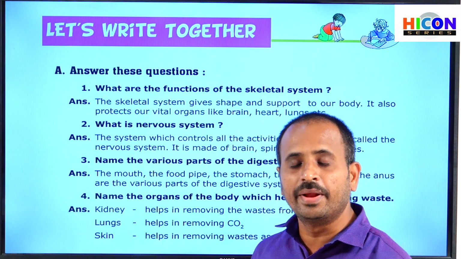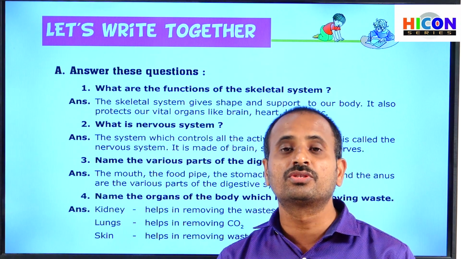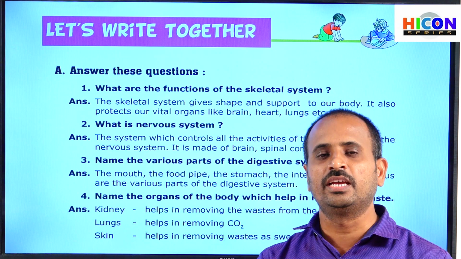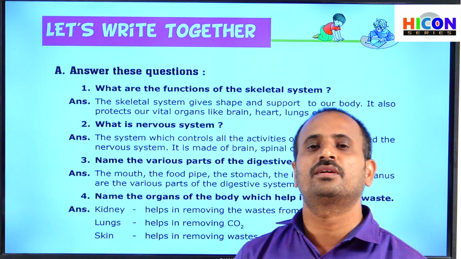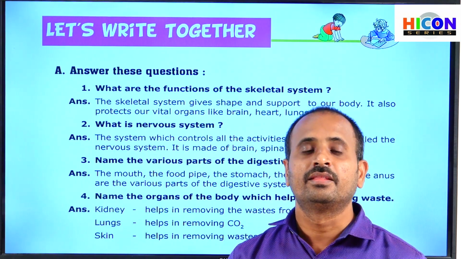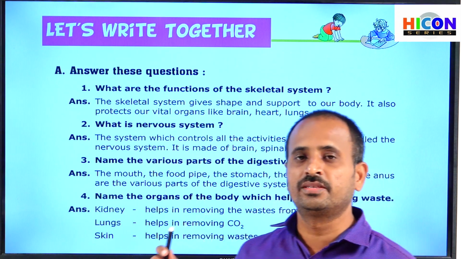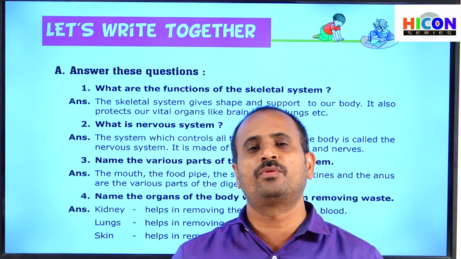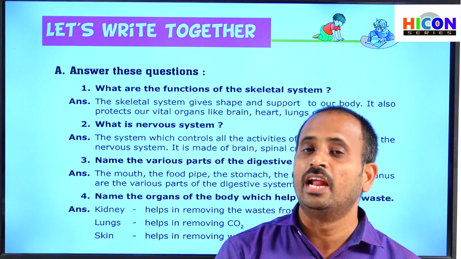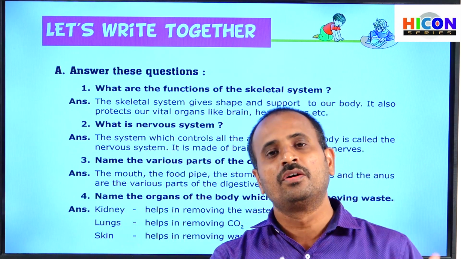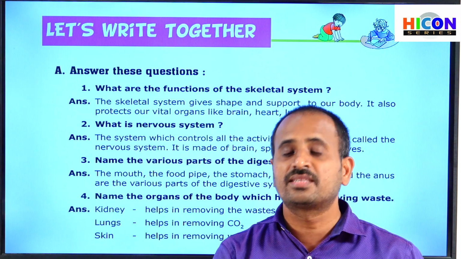Especially the brain receives the information from our sense organs, that is eyes, ears, nose, tongue and skin. It receives the information from our sense organs and again resends the information to the sense organs. Then only we are getting the information about our surroundings. And the spinal cord also will receive the information from various parts of our body, and it sends that information to the brain. Also these nerves are helpful in carrying the information from the body parts to the brain, and again from the brain to body parts. So these nerves will act as carriers.